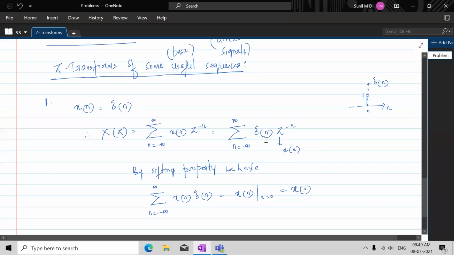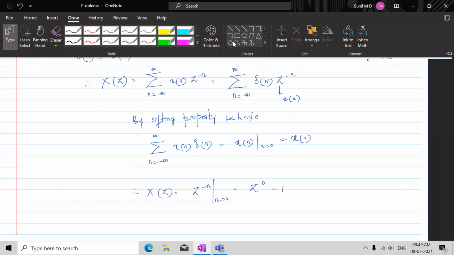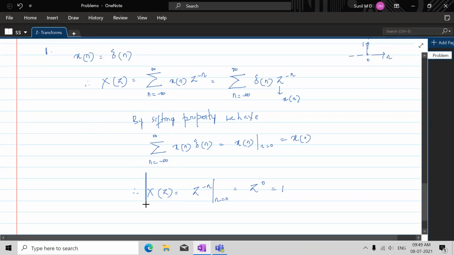Therefore, our x of z would be equal to z to the power minus n being evaluated at n equal to 0. That means it is z to the power 0, which means it is 1. Everybody understand that point? So the z transform of delta of n is 1, is what we understand from this exercise.